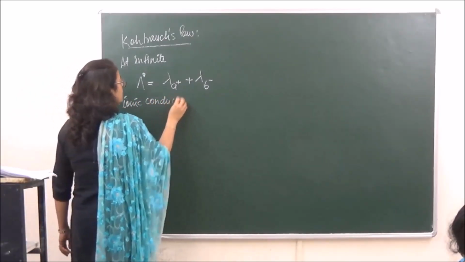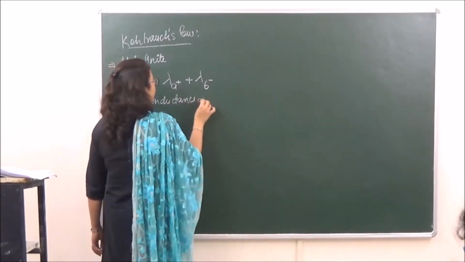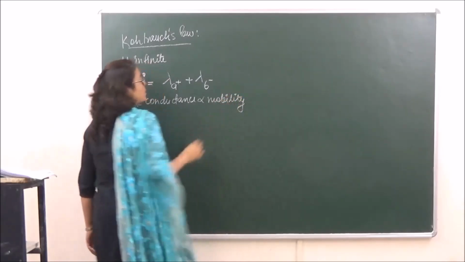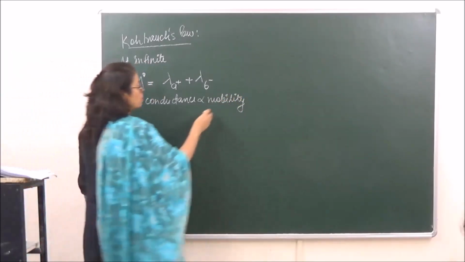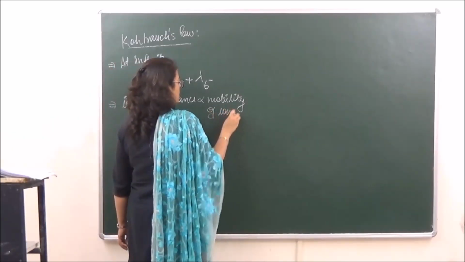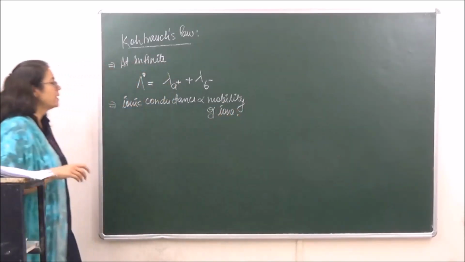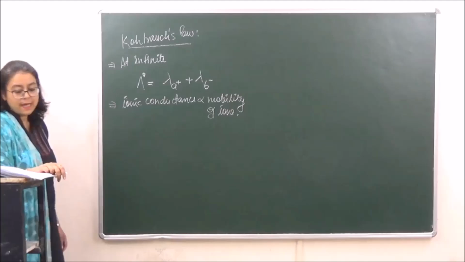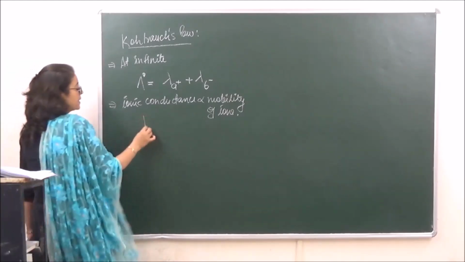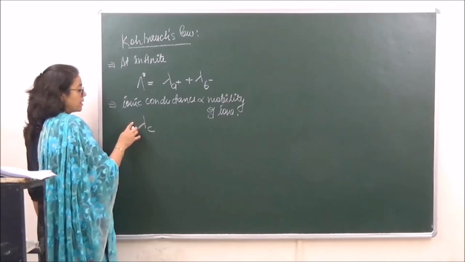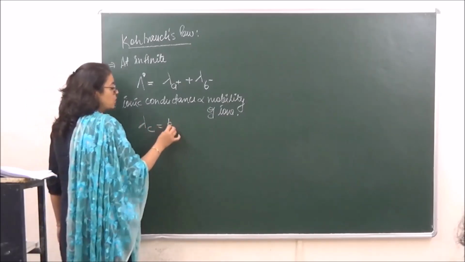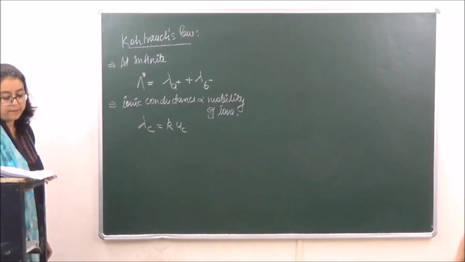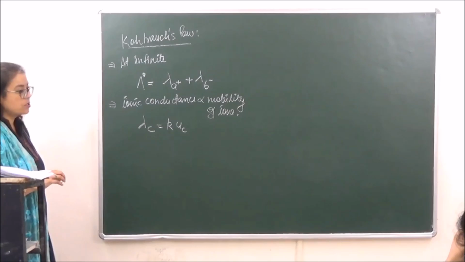The ionic conductance is directly proportional to mobility. Mobility of what? Mobility of ions. Okay? Ionic conductance is directly proportional to mobility of the ions, and mathematically we say that the conductivity for a cation is equal to K into UC, where UC is the mobility of the cation. Okay, and K is a constant.